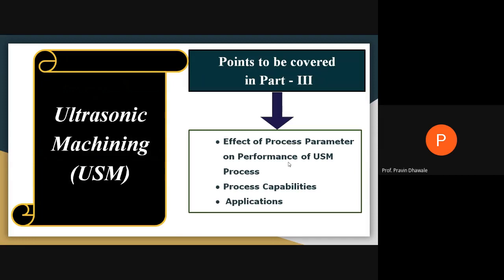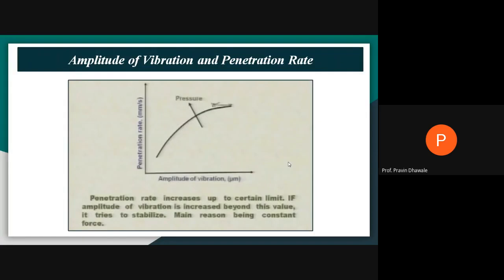We will cover the effect of process parameters on the performance of the ultrasonic machining process and what the process capabilities are. And last, we will focus on applications of ultrasonic machining. Then, what are the process parameters and their effects on ultrasonic machining? We'll start with the first one, that is the amplitude of vibration and penetration rate.